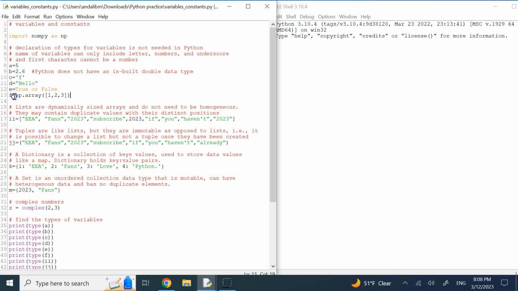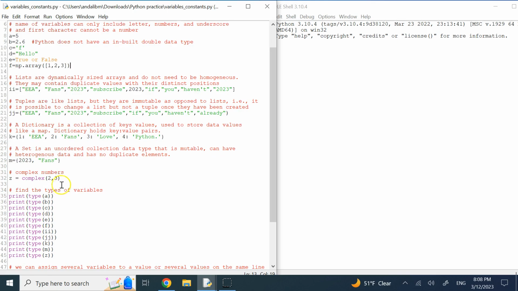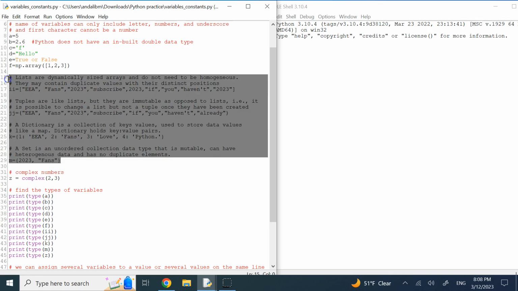Then we can create arrays that are imported from the module NumPy or the library NumPy. We have complex numbers that if you want to create complex numbers, you have to use the keyword complex and then pass the real and the imaginary part. And we also have 4 built-in data types in Python that I have a separate video on, and I'm going to go into depth on these.